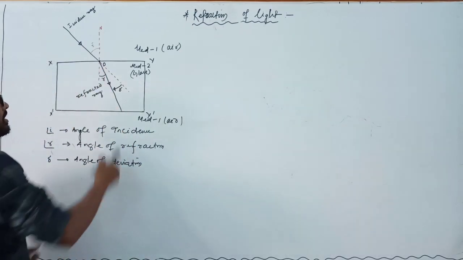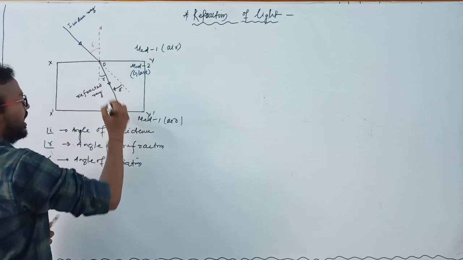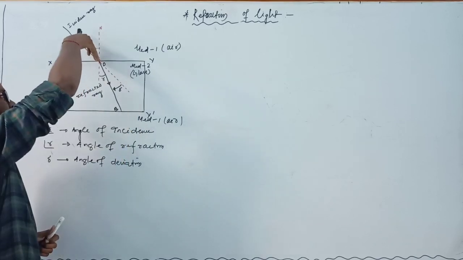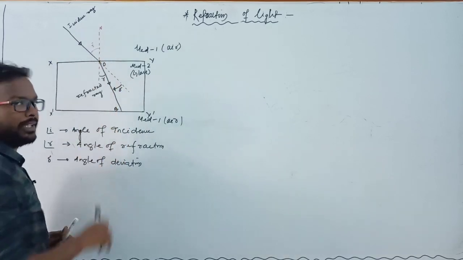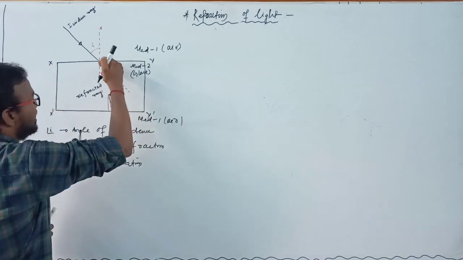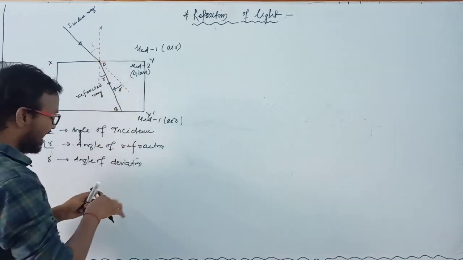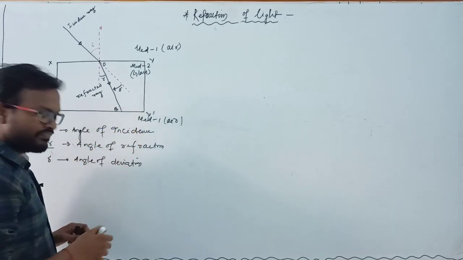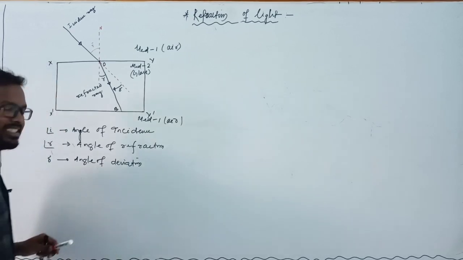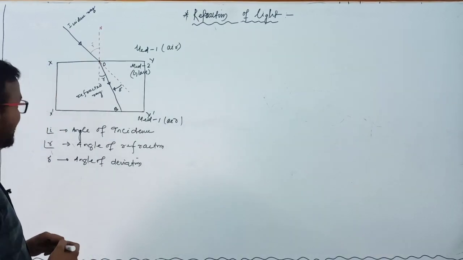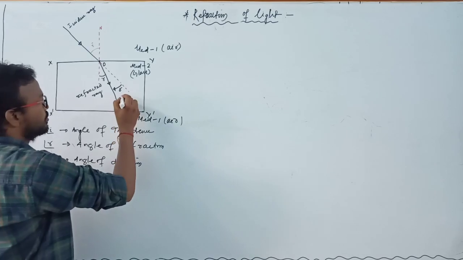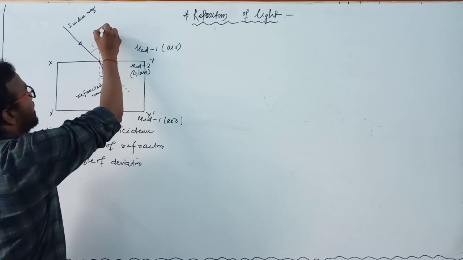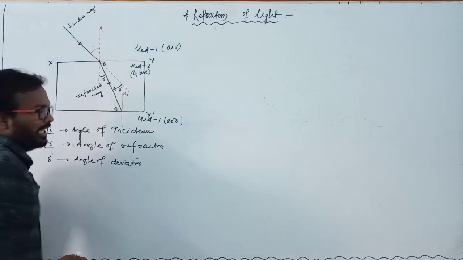Next, now this ray, this point O and this point suppose B, the ray OB is traveling in a straight line direction within the medium, and when this refracted ray reaches this interface x dash y dash, then again it changes its direction. Now we have to draw a normal here, suppose this normal n2.